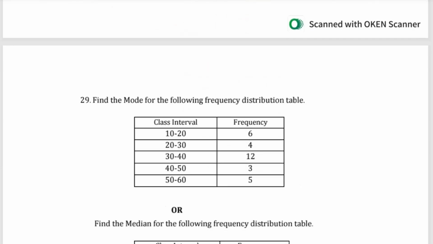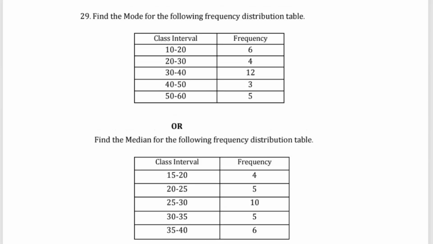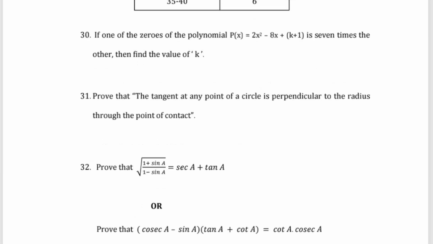Then question number 29, find the mode for the following frequency distribution table, or you can write find the median for the following frequency distribution table for the given data. Then question number 30 is: if one of the zeroes of the polynomial p(x) = 2x^2 - 8x + k + 1 is 7 times the other, then find the value of k.